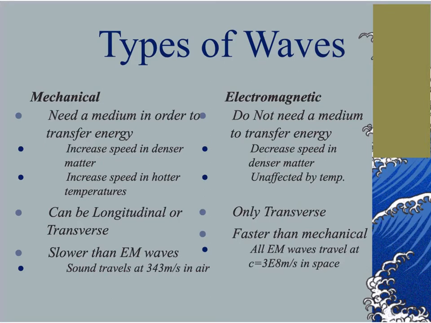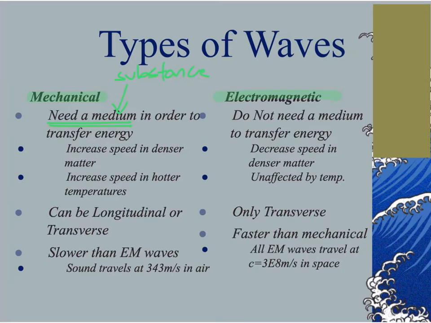Now, there are two types of waves. There are mechanical waves, which we'll talk about a little bit, and electromagnetic waves. And they both have some similarities and they have some differences. For example, mechanical waves need a medium. This is a key characteristic of a mechanical wave. They need a medium. They need a substance to travel through. They need a solid, a liquid, or a gas to travel through. If they cannot travel through that solid, liquid, or gas, they cannot transfer their energy.